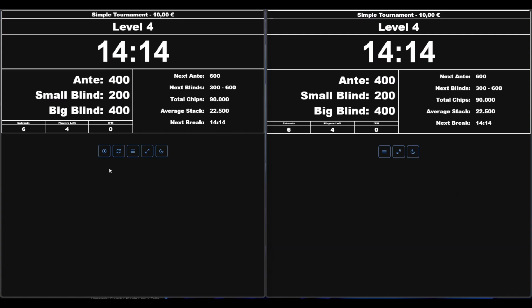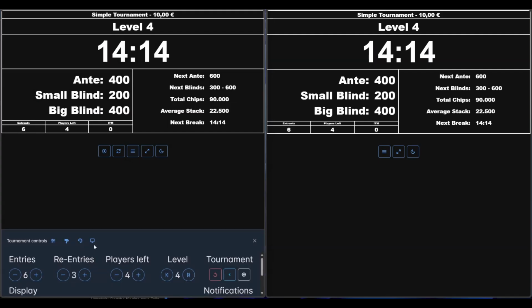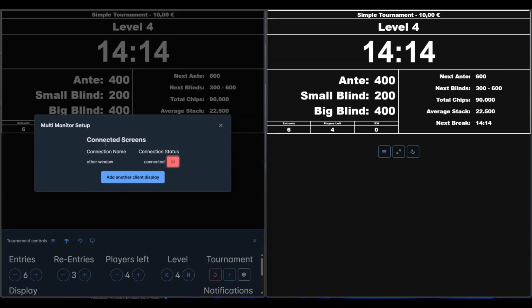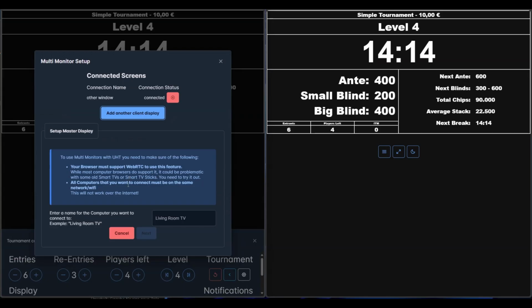One thing you should know is that whenever you set up a master monitor connection, there are two important things. The first one is that your browser actually supports WebRTC. This is the technology that is used behind the scenes to synchronize the events between the two instances. Most browsers already support this out of the box, but some older smart TV browsers or some smart sticks could have problems with this.